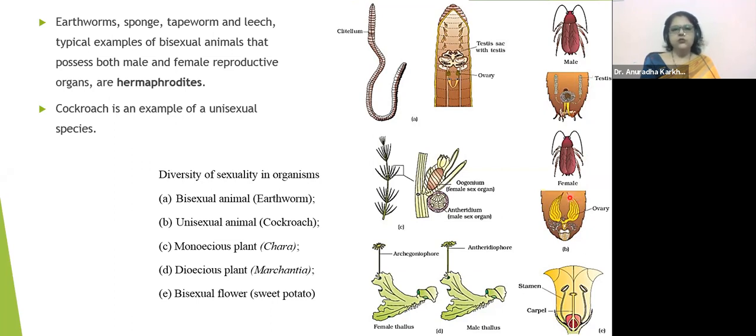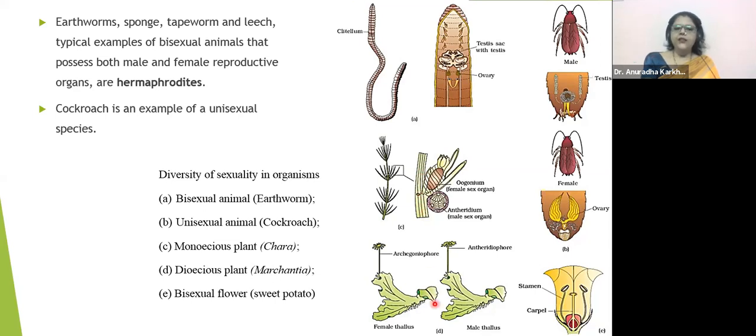Example is cockroach. Right? Third, monoecious plant, which is an algae basically. It's called as chara. Okay? Look at it. One plant having female sex organs and male sex organs in the same particular plant body. Monoecious. This is the female flower. This is the male flower. Oogonium is seen over here in the female flower. Antheridium is seen over here at the base in the male flower. So this is called as your monoecious plant.